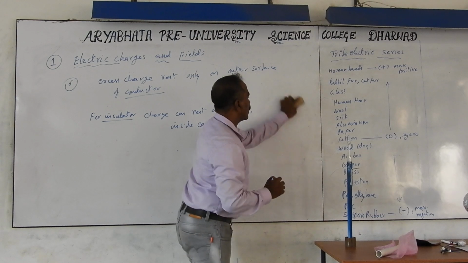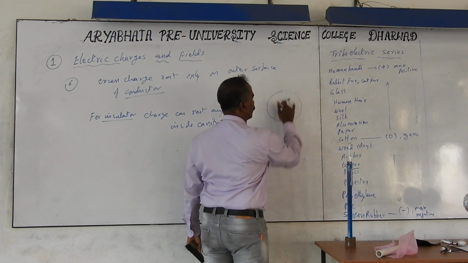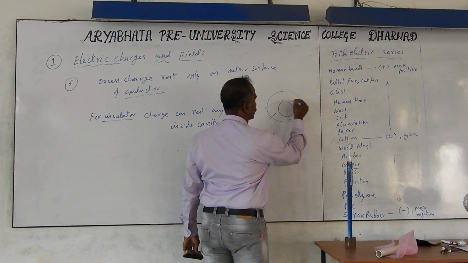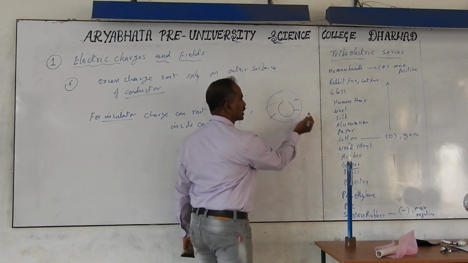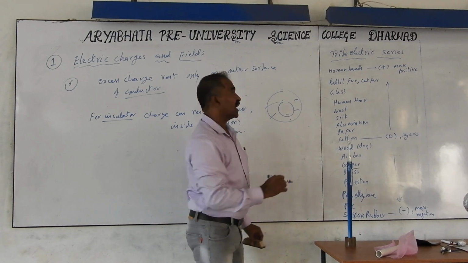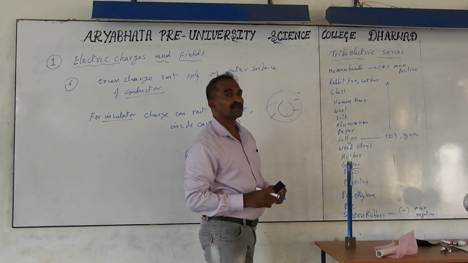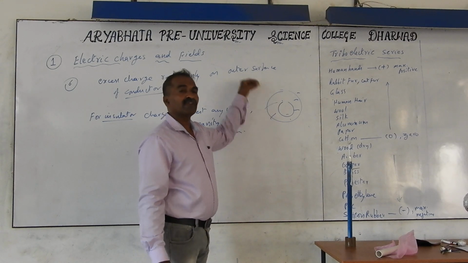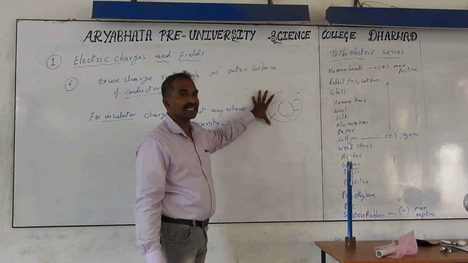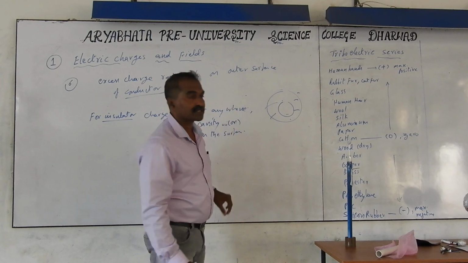In the case of a plastic ball, if you make a hole and a hollow sphere, and inside you put a charge, the charge rests there only. Charge will not come out, it stays there for a long time. And if you put a charge here, it remains there itself. So charges do not move freely from one place to another in the case of insulators. Electrons are strongly bound to the nucleus, and even if you put an extra charge, they do not move easily. It does move, but very slowly, not easily like in conductors.